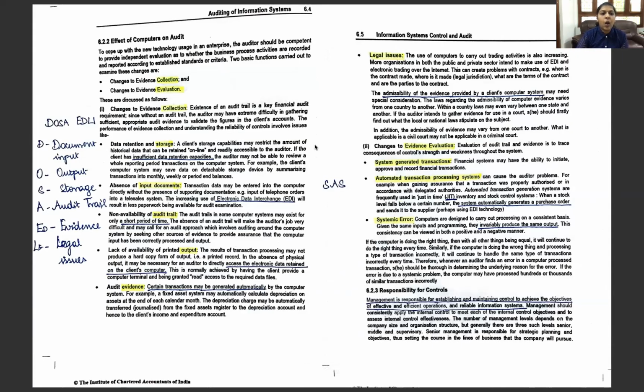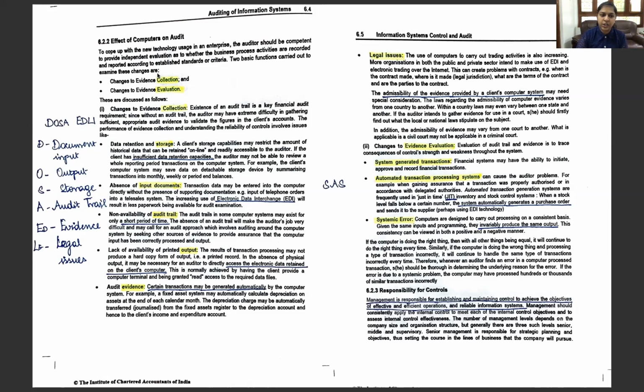Next, we have all been using computers in all walks of our life, and it has also impacted the way we audit. So how did it change the way we audit? Mainly in two stages, which are evidence collection and evidence evaluation. So how we collect the evidence and how it's going to be available in our hand, and evaluation, how we are going to evaluate and produce the reports.